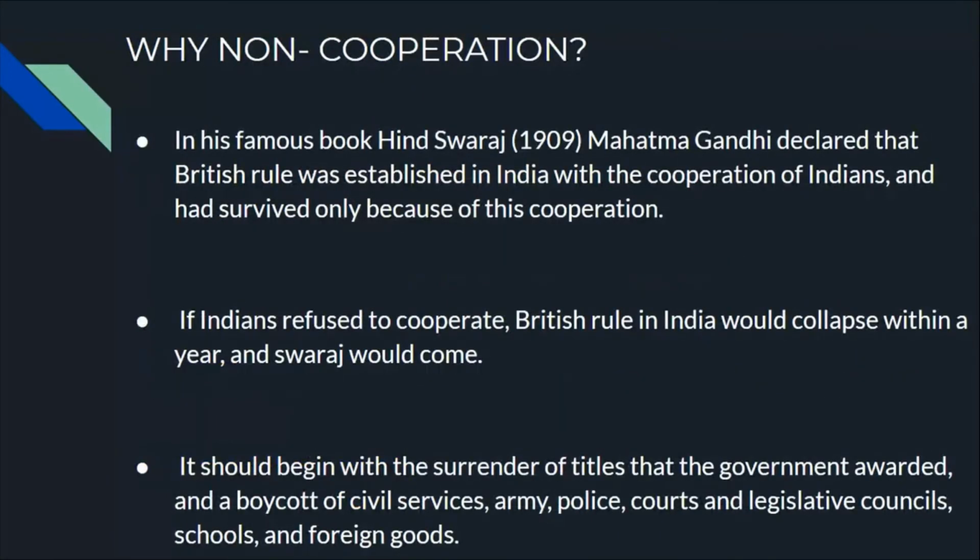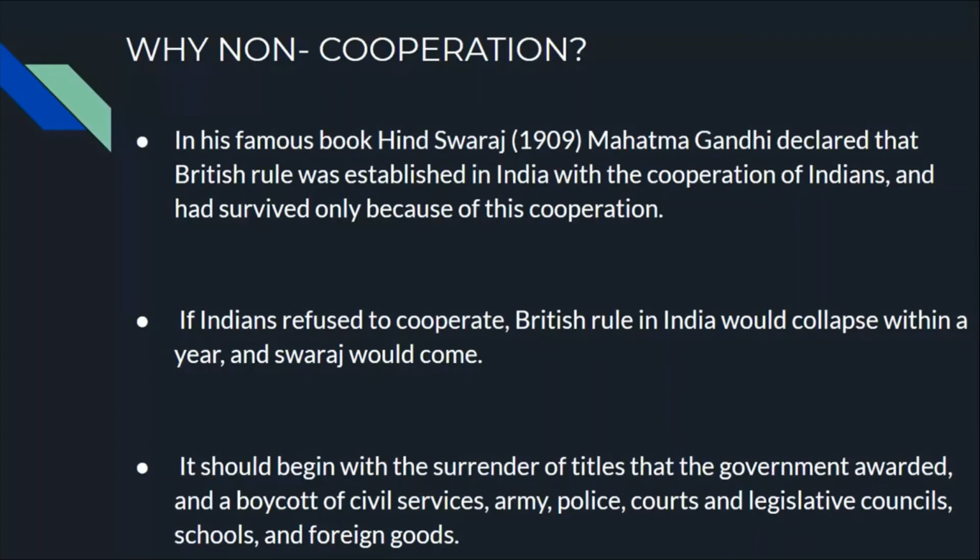Now, why non-cooperation? In his famous book Hindu Swaraj, written in 1909, he said that British rule is established in India because of the cooperation of Indians, and that it survives only because of this cooperation. Now, what he said means, if the Britishers are slapping us, we are taking it. Everything the British are doing, we are cooperating with them. If you are non-cooperating with them, we can easily kick them out of our country, India.